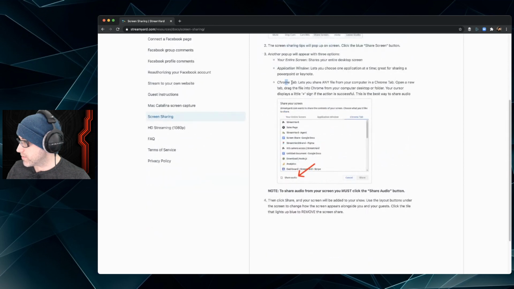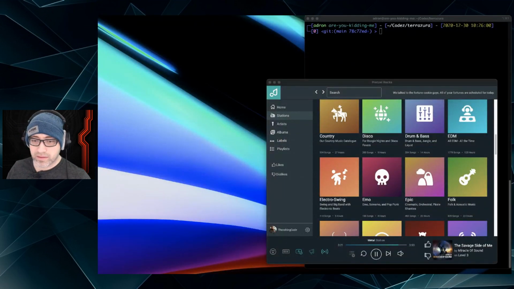So your cursor displays a little plus sign if the action is successful. This is the best way to share audio from your screen. You must click the share audio button. Okay. I'm going to try that again. One more time here.